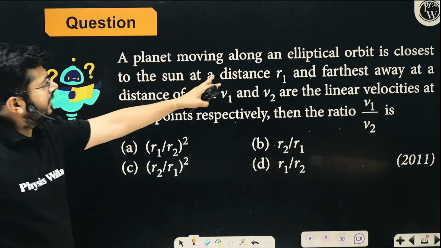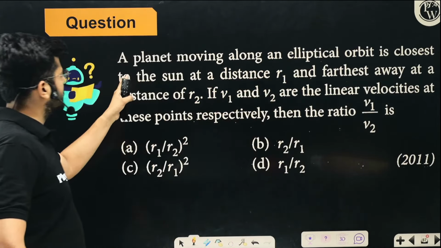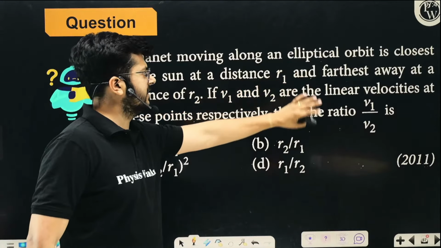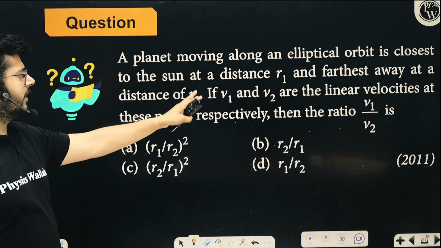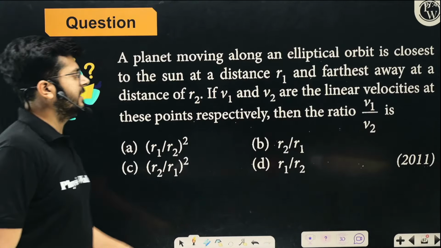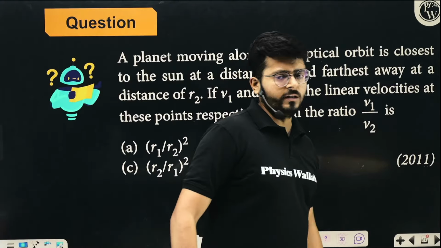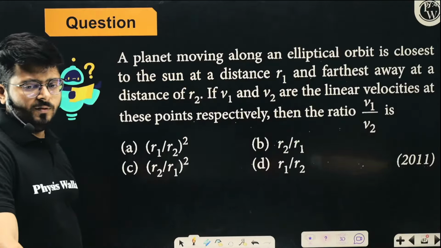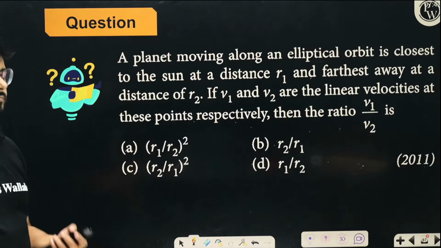A planet is moving along an elliptical orbit which is closest to the sun at a distance r1 and farthest away at a distance r2. If v1 and v2 are the linear velocities at these points respectively, then what will be the ratio of v1 upon v2? Think about it. What will be the ratio of v1 upon v2?